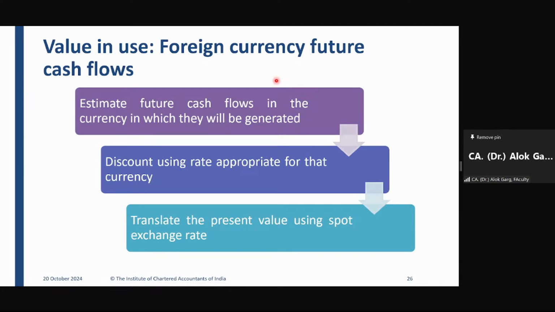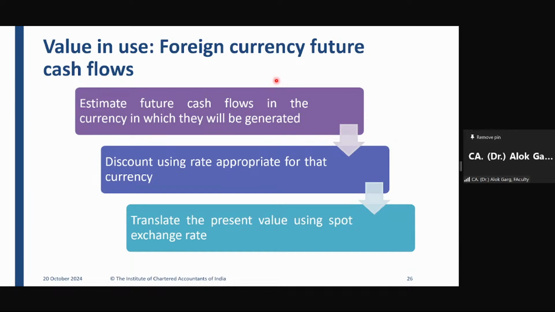In the next 15 years, I have estimated the amounts which the company will receive as cash flow in pounds, and the amounts the company has to pay in pounds. Then once you have arrived at cash flows, now you need to discount those cash flows.